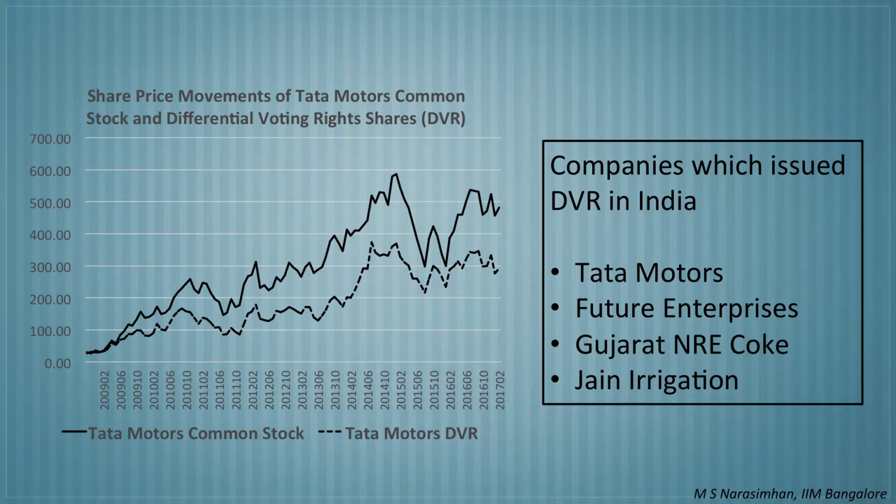DVRs are generally sold at discount and at times as high as 40%. Only a few Indian companies have issued DVR to the public and listed them in the stock exchanges. In addition to Tata Motors, for example, Future Enterprises, Gujarat NRE Coke, and Jain Irrigation have issued DVR.